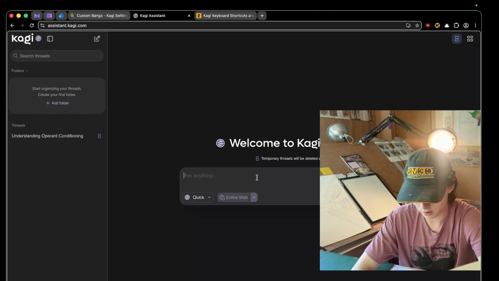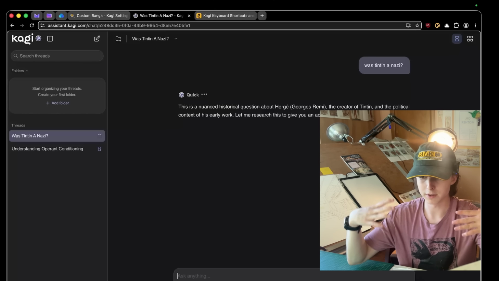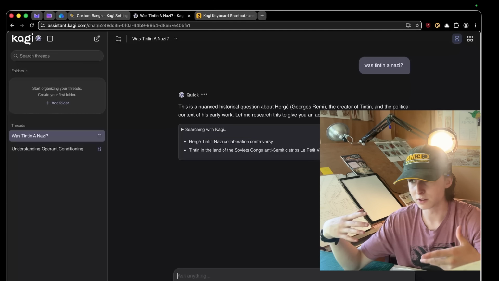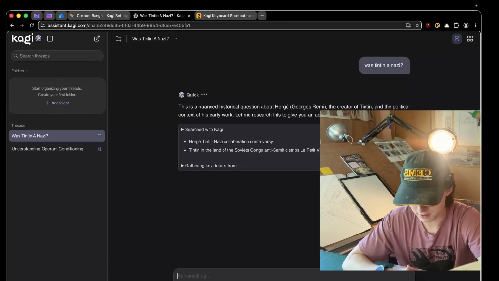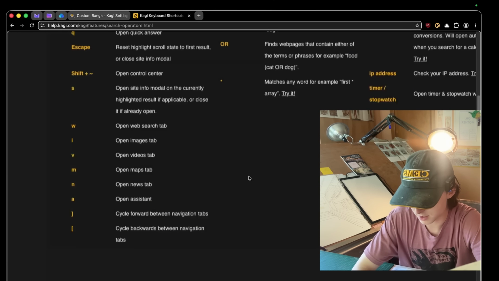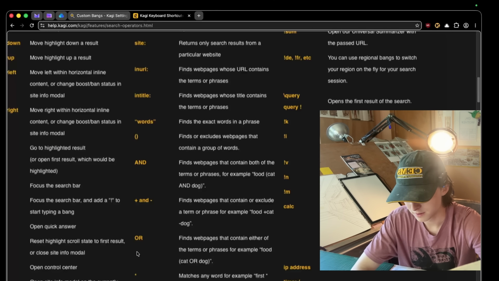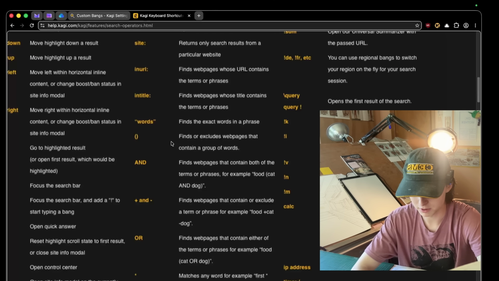Let's go. Was Tintin a Nazi? I don't know, but we'll see. And this I like a lot better than the kind of bigger, scammier companies. I don't know. Nuanced historical questions. So the answer is yes. Then it's got a bunch of logical operators you can add to make your searches very complicated.